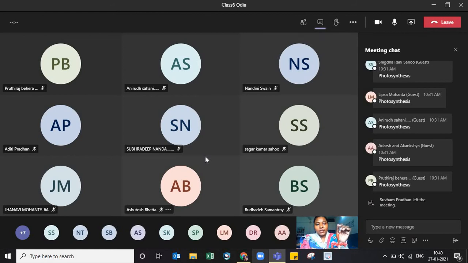This total is the stigma. These are the anthers. These are yellow in color because of the presence of pollen grains. So we have the female part, and we also have the male part. In the female part, there are the stigma, style and ovary. So the stigma, what is its function? It allows the pollen grains to stick over it.